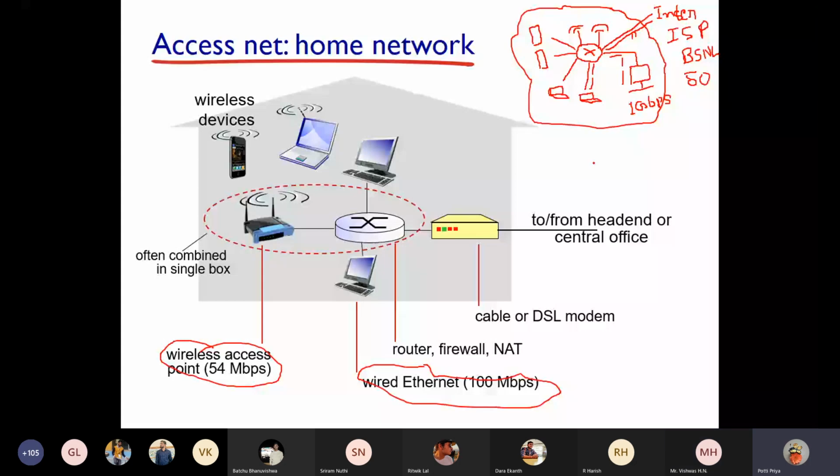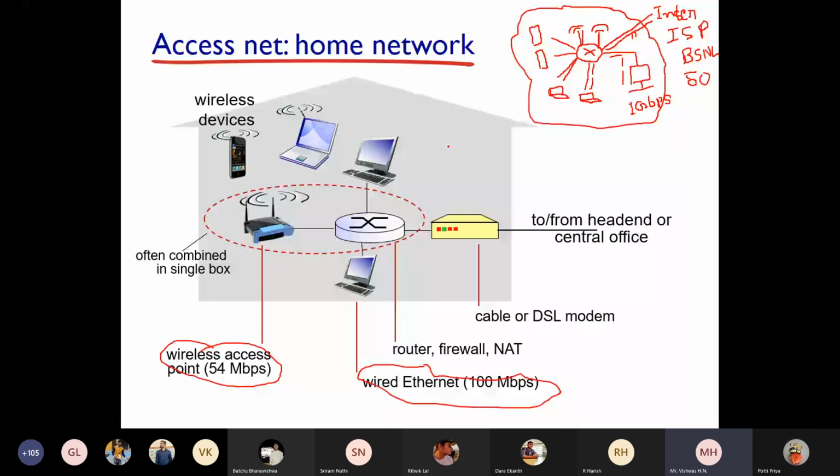Another justification we can give is that inside the LAN it can be wired, so it can be faster, whereas from the LAN to the ISP it will be wireless, so it will be less, and because we have to accommodate more. No, it is not the case. In your campus, you sit with your laptop and connect to the campus network, right? Yes. That is also LAN. You are connecting to this access point. So that is also LAN.